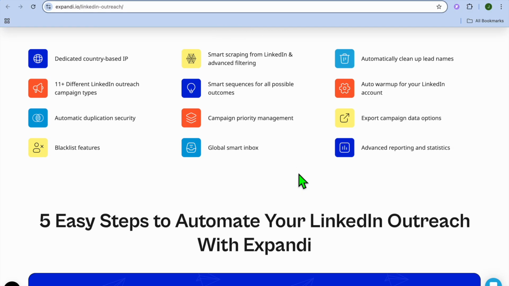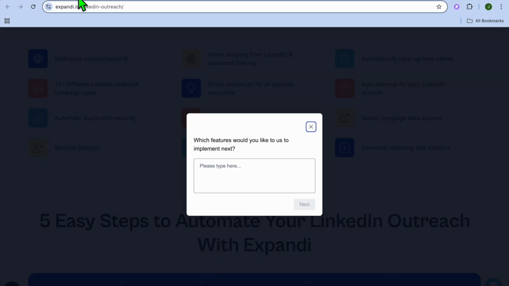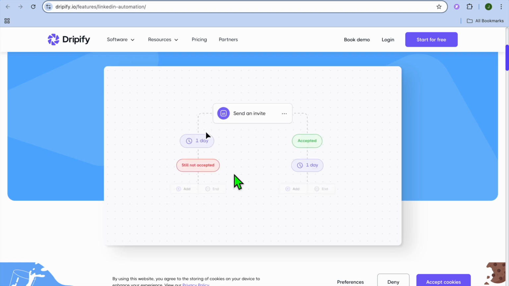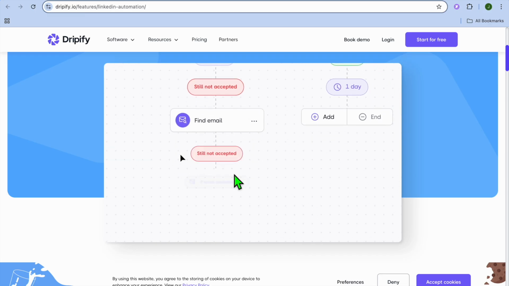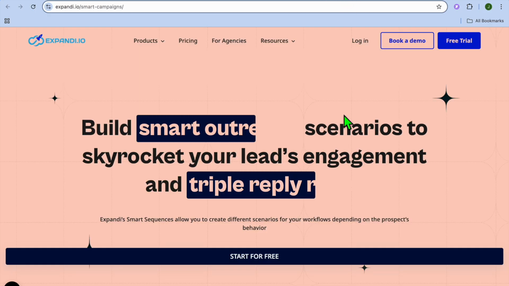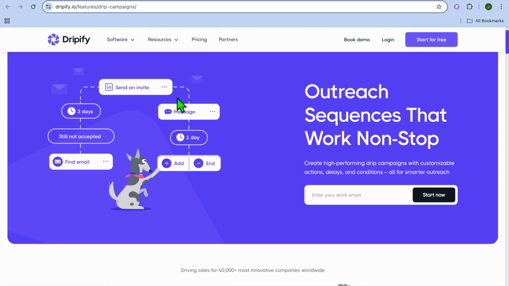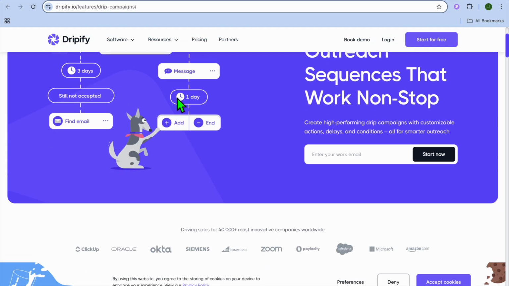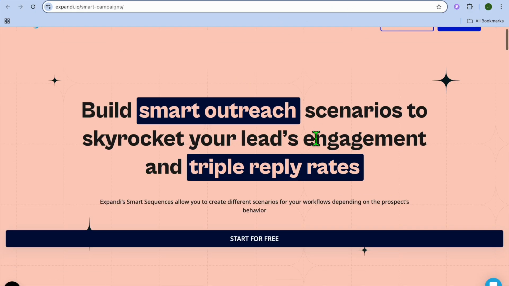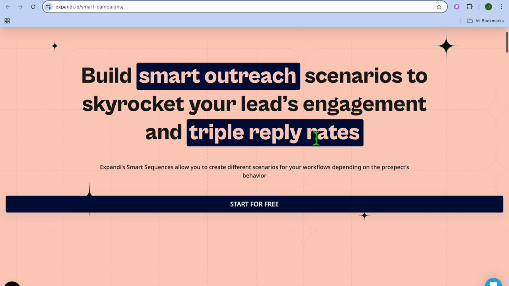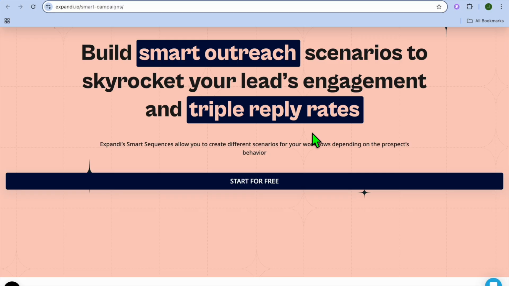Now let's talk about some key differences of both platforms. For instance, platform focus. Dripify is mainly focused on simplicity, ease of use, and quick LinkedIn drip campaigns, while Expandi, on the other hand, is designed for advanced users who need full control, personalization, and safety. And if we were to talk about campaign builder, Dripify offers an easy-to-use flowchart-based builder with preset LinkedIn actions, while Expandi, on the other hand, is more customizable with detailed conditions, triggers, and integrations.